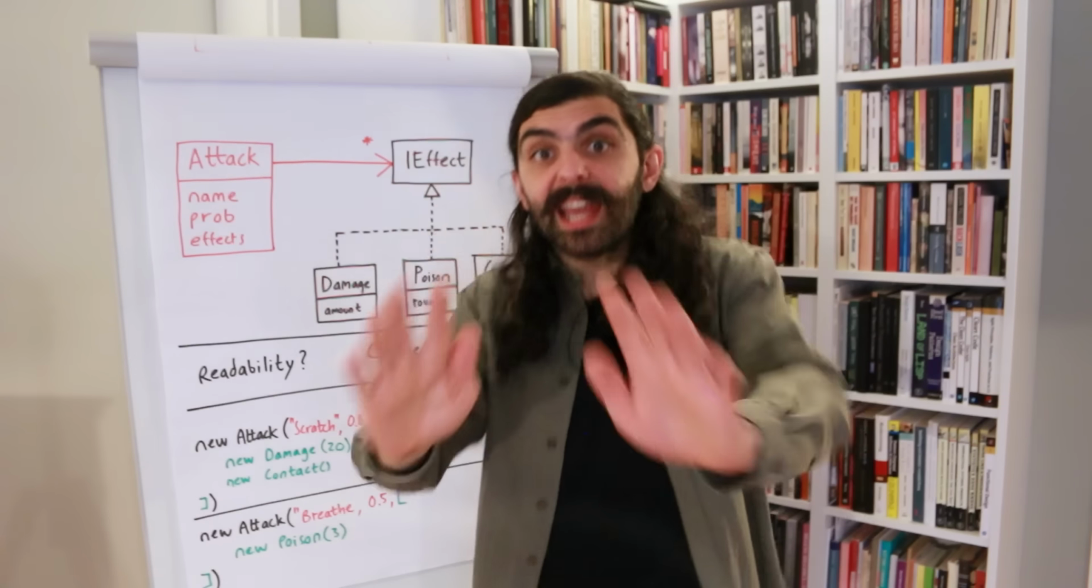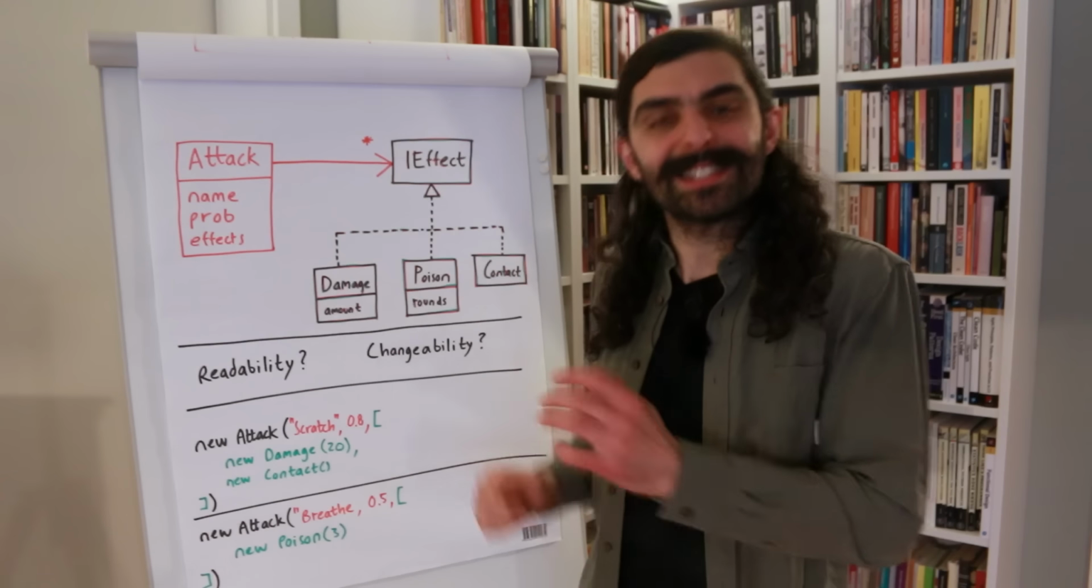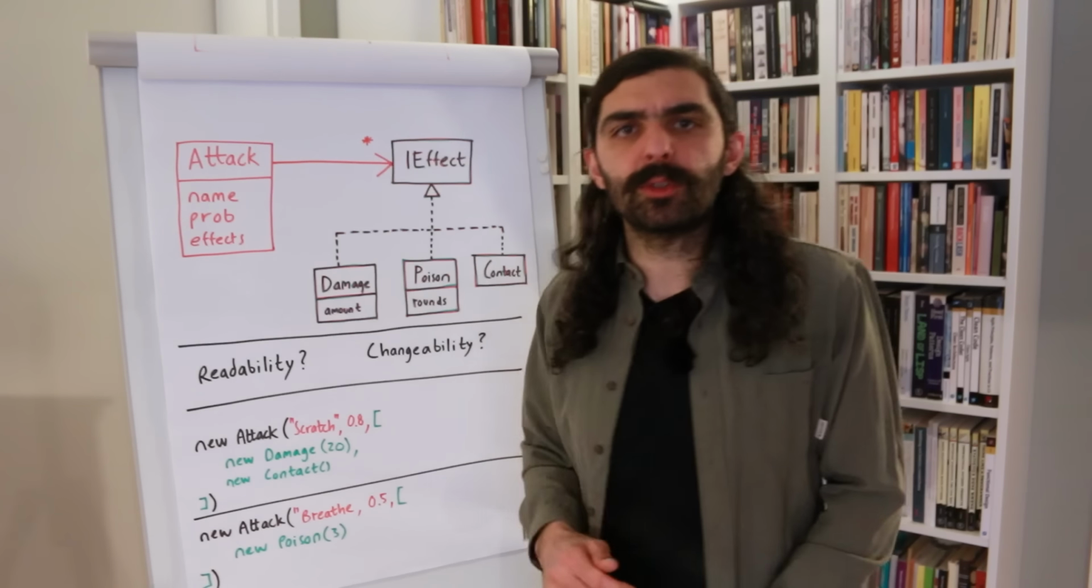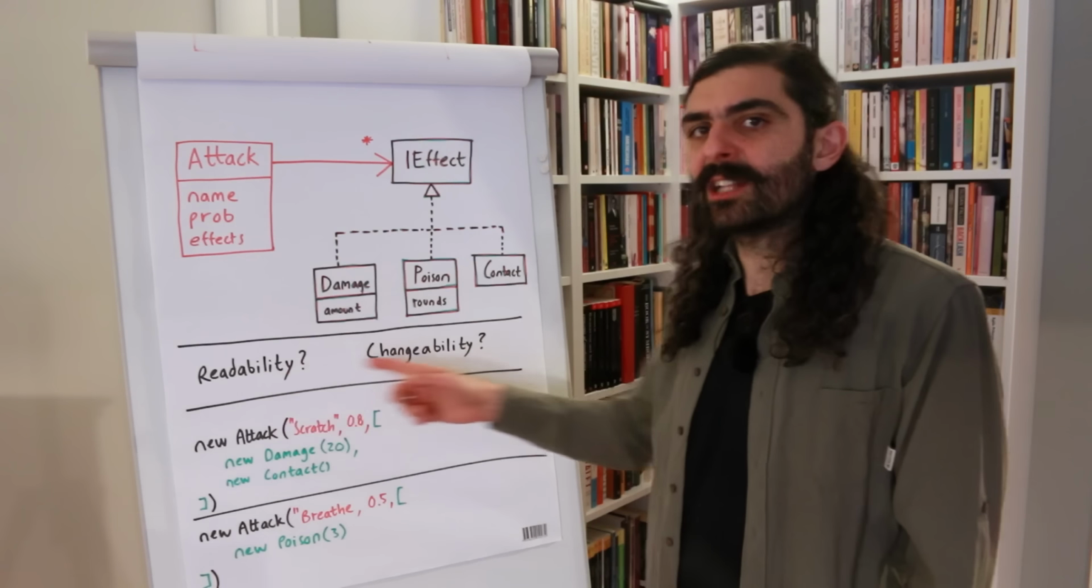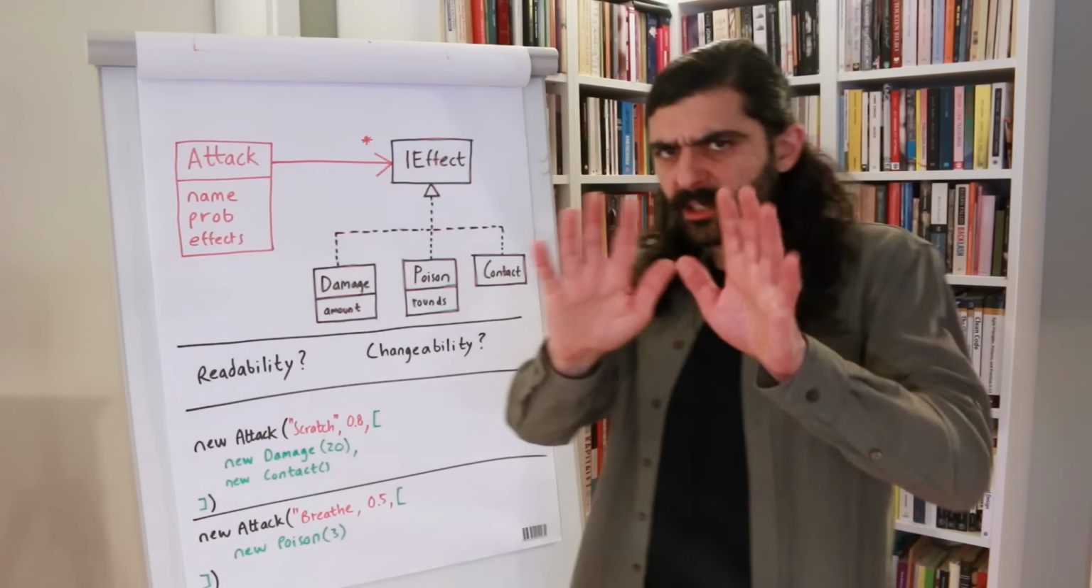So what do we gain from this refactoring? What do we gain from using an object-oriented style instead of a procedural style, which is what we had before? Well, let's look at the same two problems. What were they? Readability and changeability. Inside the class and outside of the class. So let's start with inside.